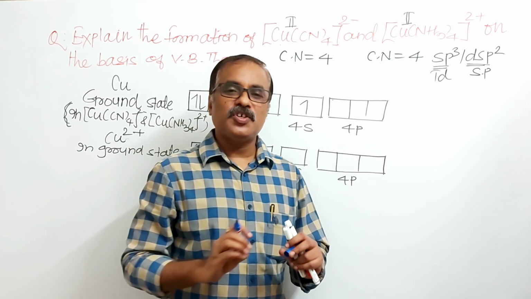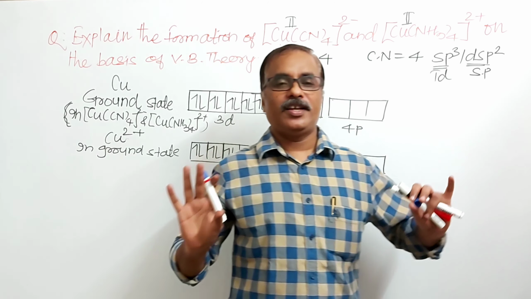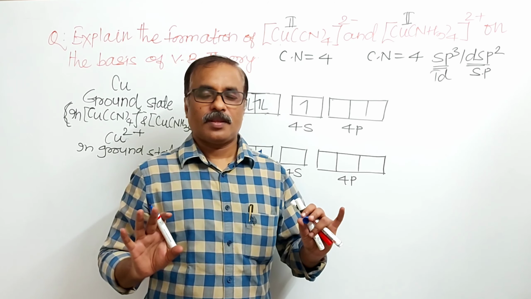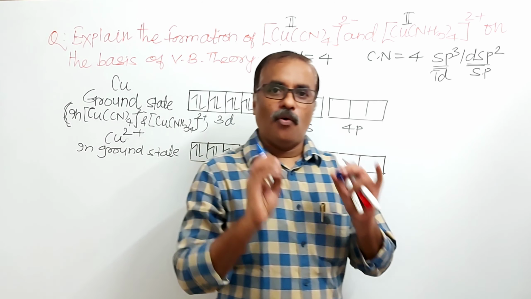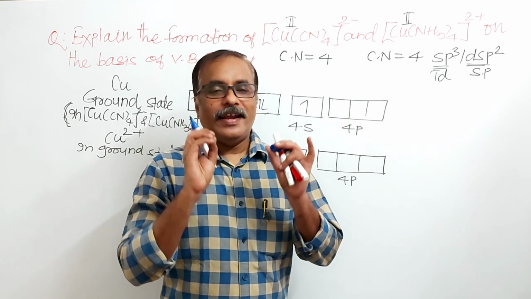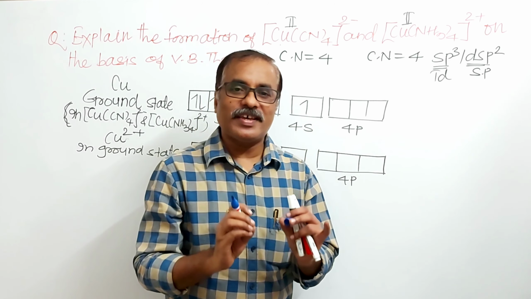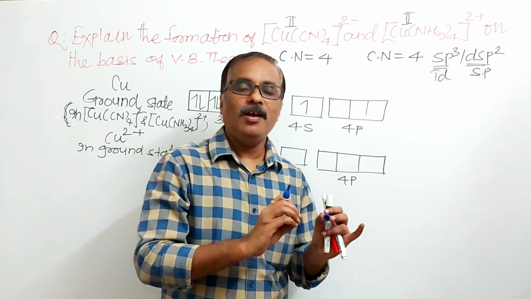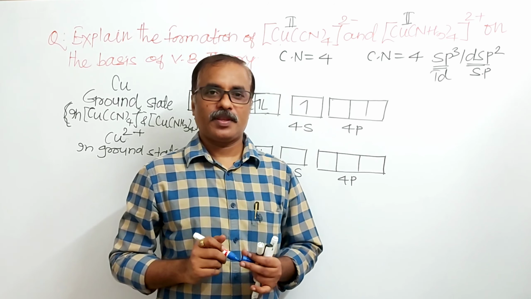I will say there is no excited state electronic configuration.